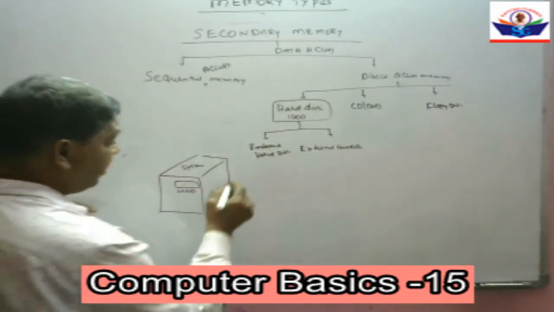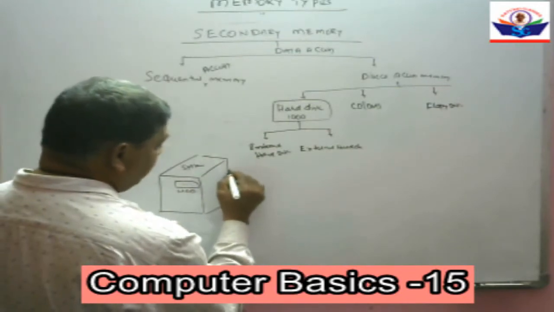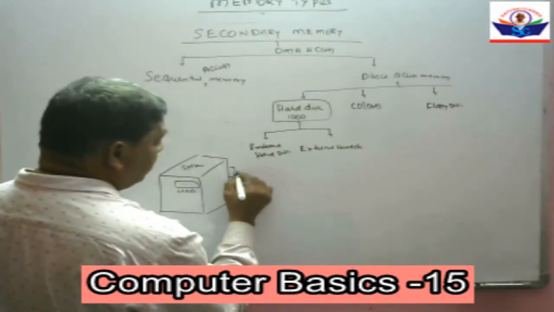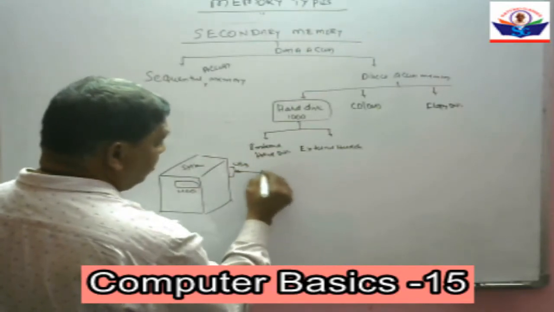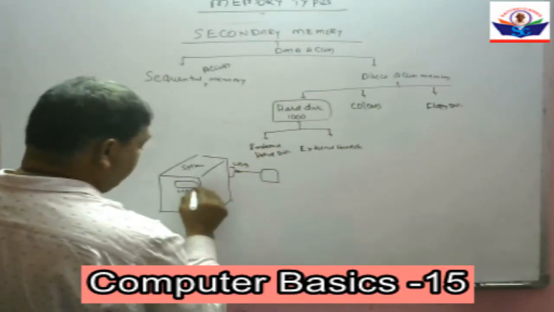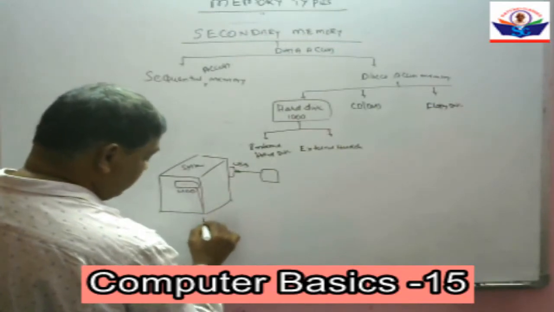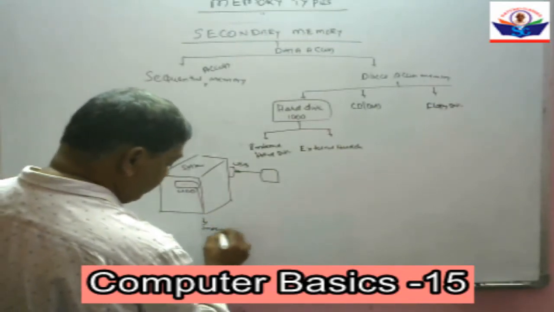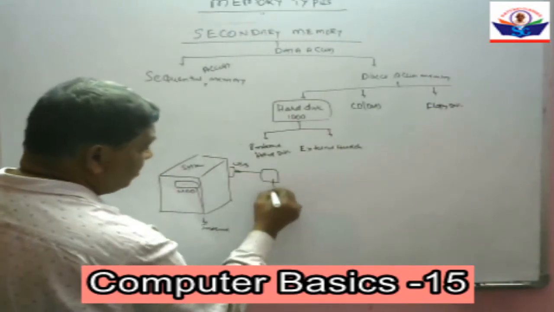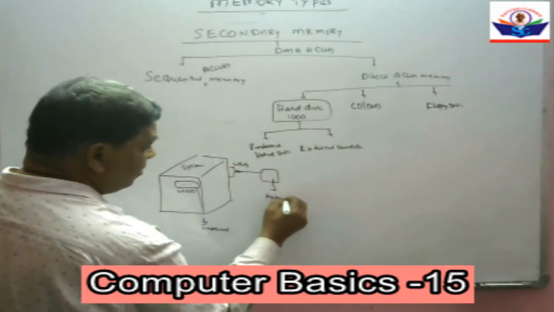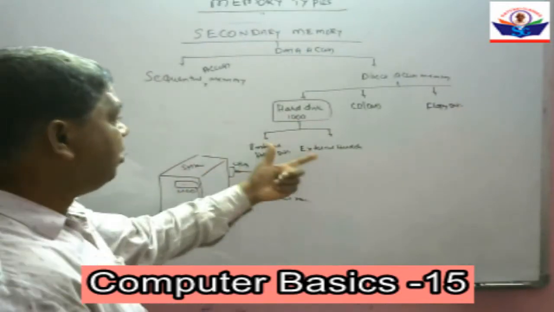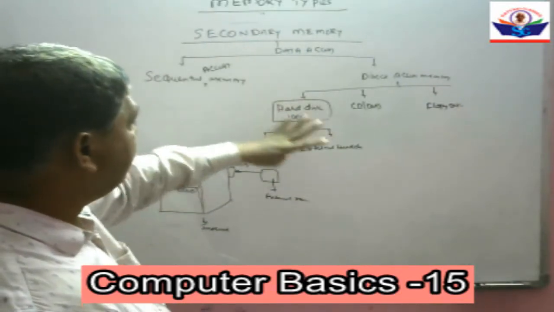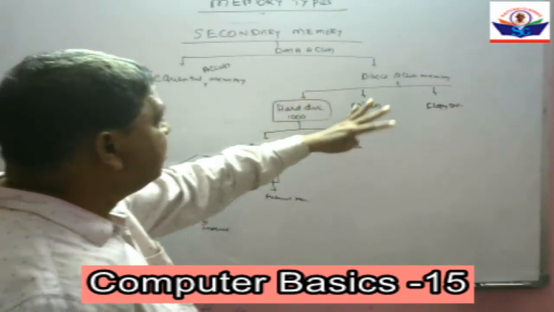The hard disk which is connected externally by using a USB port is called an external hard disk. So this hard disk comes under direct access.